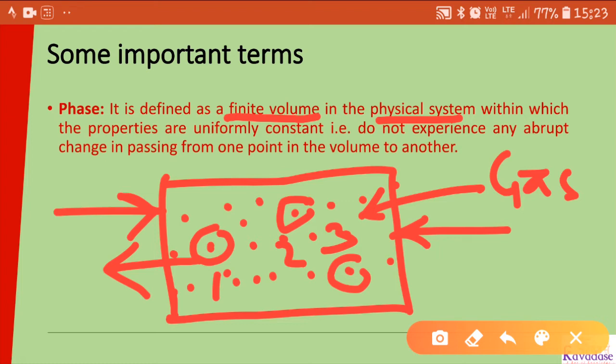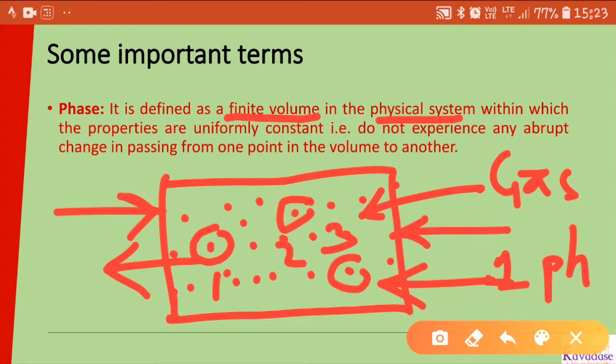This means the gas is of single phase or one phase. So this is nothing but a phase.